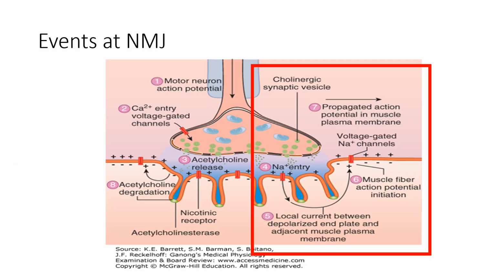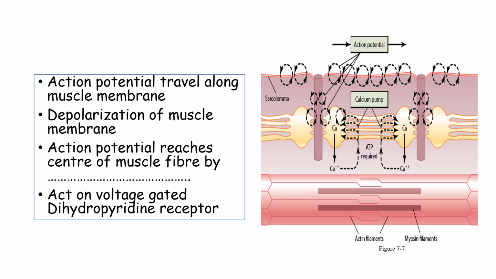As you can see, step number 4 is the sodium entry, and step number 5 is the local current that has been generated. This local current will then reach a level of threshold, and it will be a muscle action potential that can then spread along the muscle membrane. You can see here it is traveling along the muscle membrane.